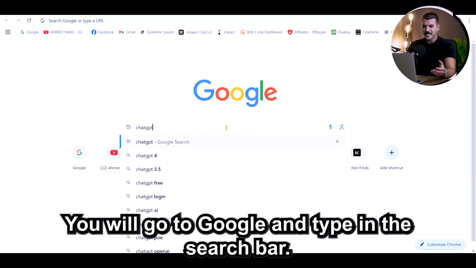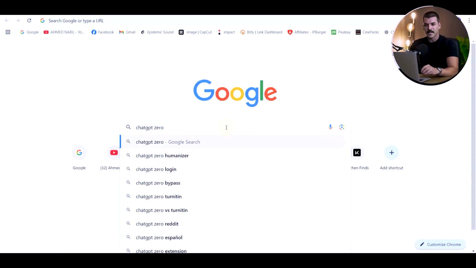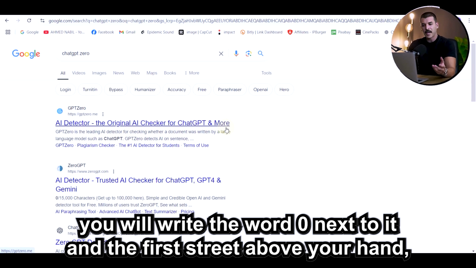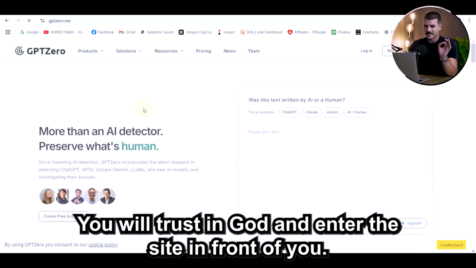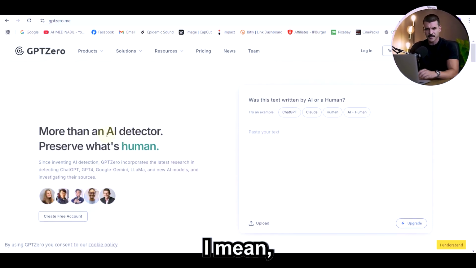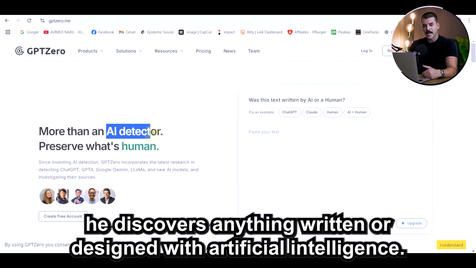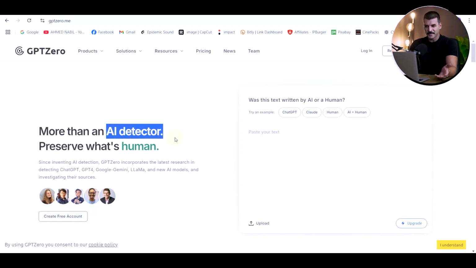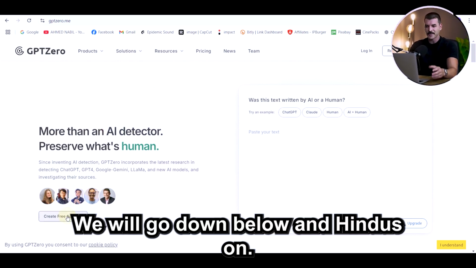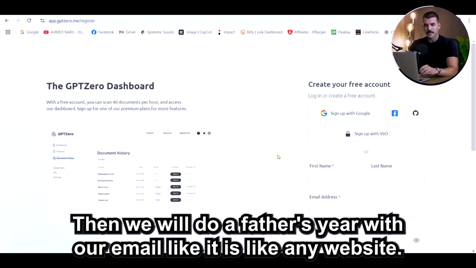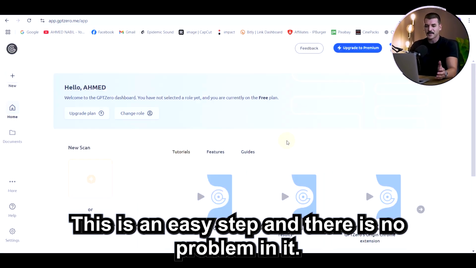You will go to Google and type in the search bar. But this time, teacher, you will write the word zero next to it and the first result above, you will trust in God and enter the site in front of you. This is a site that discovers anything written or designed with artificial intelligence. Let's see how it does this. We will go down below and sign up with our email like any website. This is an easy step and there is no problem in it.